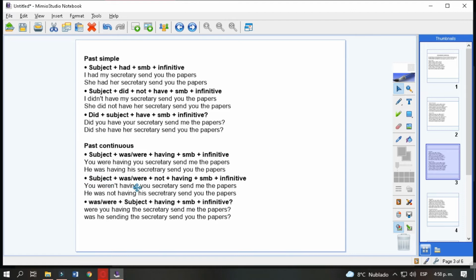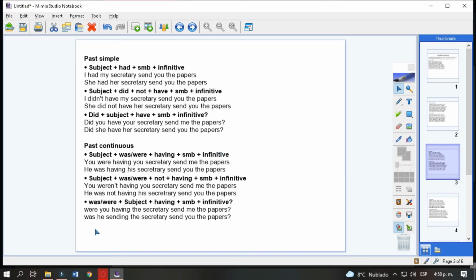For negatives, we add not after was and were. You weren't having your secretary send me the papers. He was not having his secretary send you the papers.